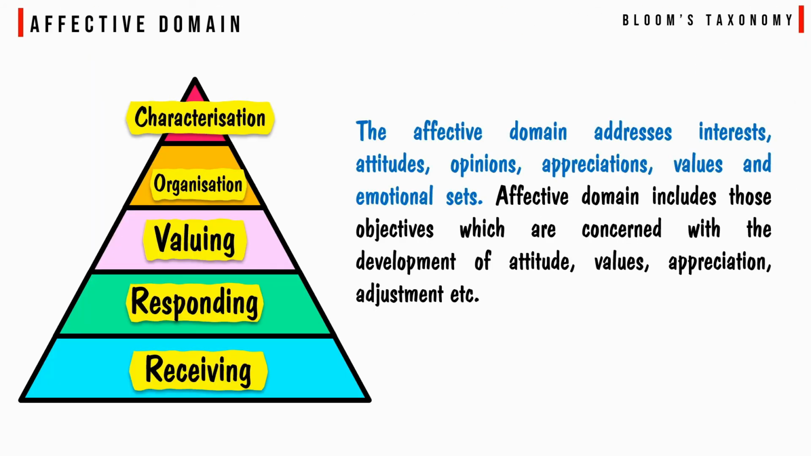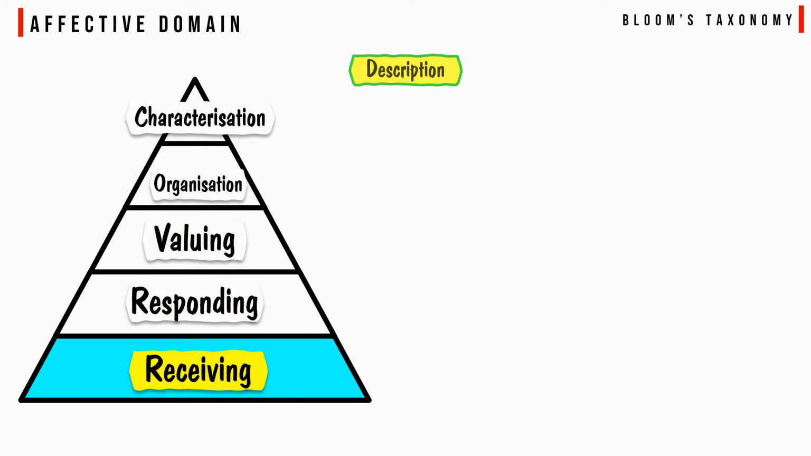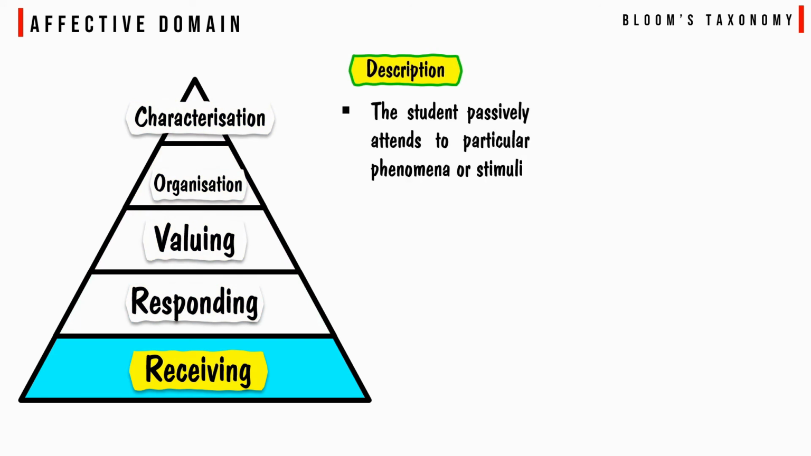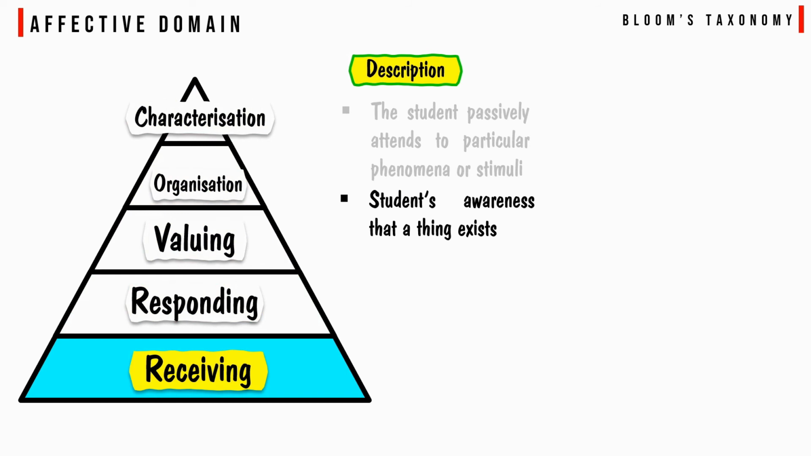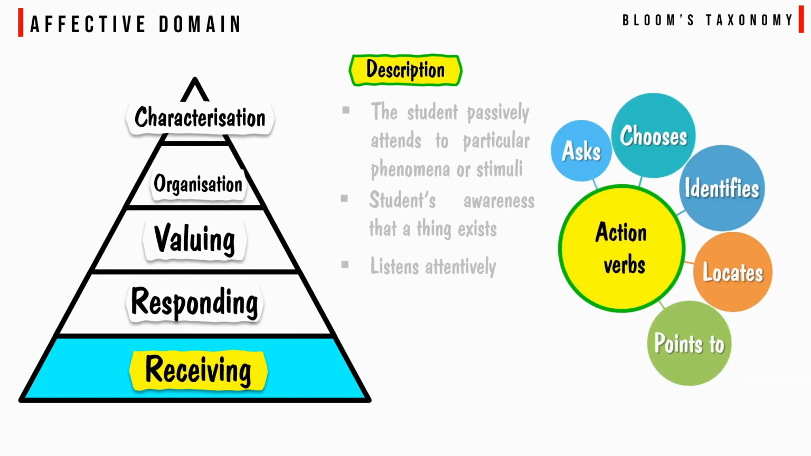The affective domain addresses interest, attitude, opinions, appreciation, values, and emotional states. Affective domain includes those objectives which are concerned with the development of attitude, values, appreciation, and adjustment, etc. Receiving means the student passively attends to particular phenomena or stimuli. Students' awareness that a thing exists. Listen attentively. The action verbs related to receiving are ask, choose, identify, locates, points to, etc.